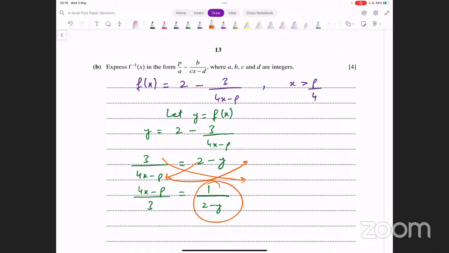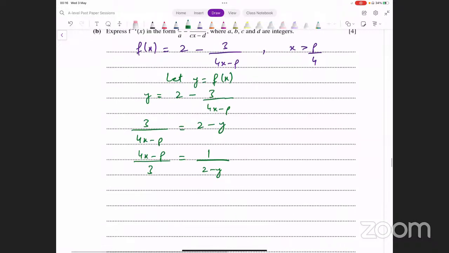So that's 1 over 2 minus y. That's another way of thinking about this, that you just cross multiply, right? और वो इस फॉर्म में आपने चेंज कर दिया इसको. Now, what do we do after this point? We can multiply 3 on the other side, and that gives us 4x minus p equals 3 over 2 minus y.